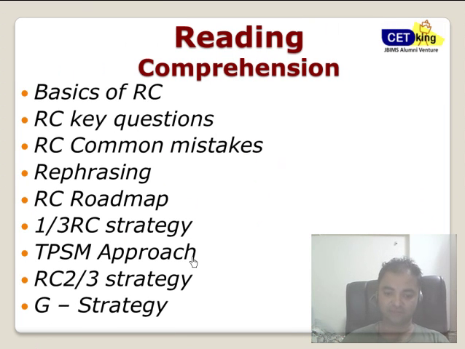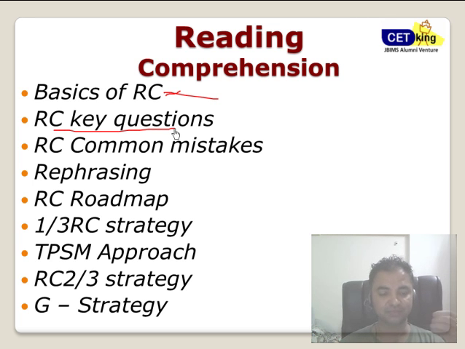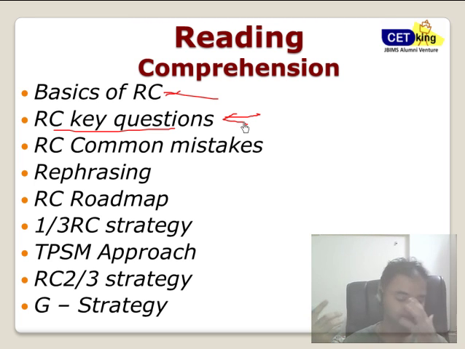So if you join CETing, these are the 18 strategies which I'm going to talk about in my workshops. We'll start with the RC basics, what is coming, what is not coming, which I'm going to cover today as well. Key RC questions: what are the main types of questions which are coming in RC? Normally, in any coaching institute, they divide RC into social RCs, other kinds of RCs, psychological RCs, science-based RCs.